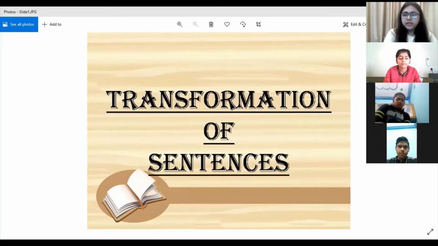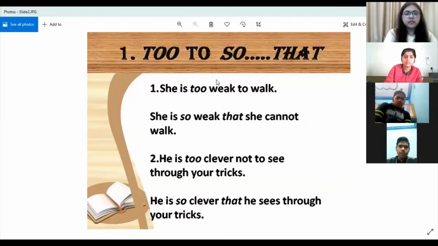Let's look at the first type of transformation, that is how do you replace the word to with so that, and it is vice versa. How do you replace the word so that with to? Okay, so it goes both ways. Look at the first sentence. She is too weak to walk. Now this sentence will be given to you as a question, and it will be asked that you have to remove to. How will you convey the same meaning, the same sentence without to?